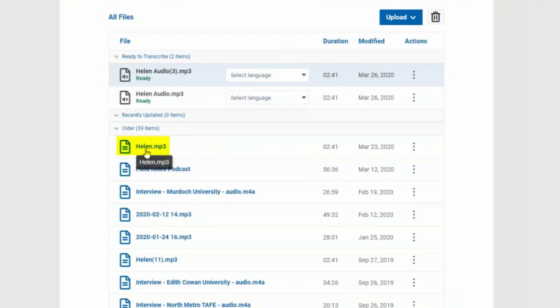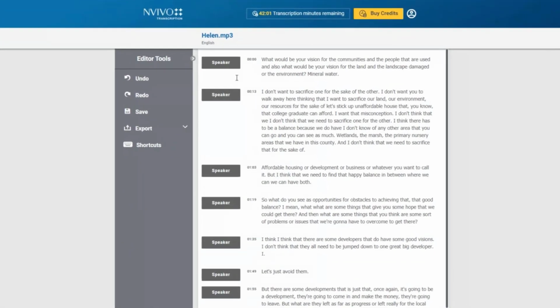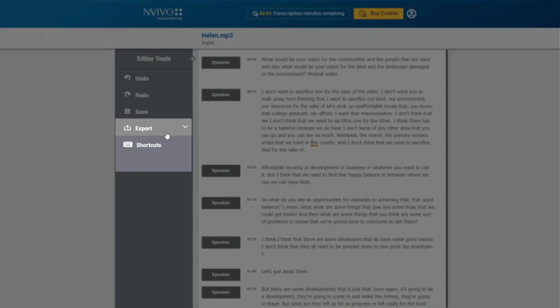So if I had a 60-minute audio file, it'd take about 30 minutes to transcribe. And then to show you what it looks like in the editor mode. So here I can pick the different speakers' names. I can also listen and follow along. And then if I need to edit something, I can, and the software saves the edit. Then I can export this to a text or a Word document, and bring it into NVivo, or since it's also within NVivo, it can come right into the software.